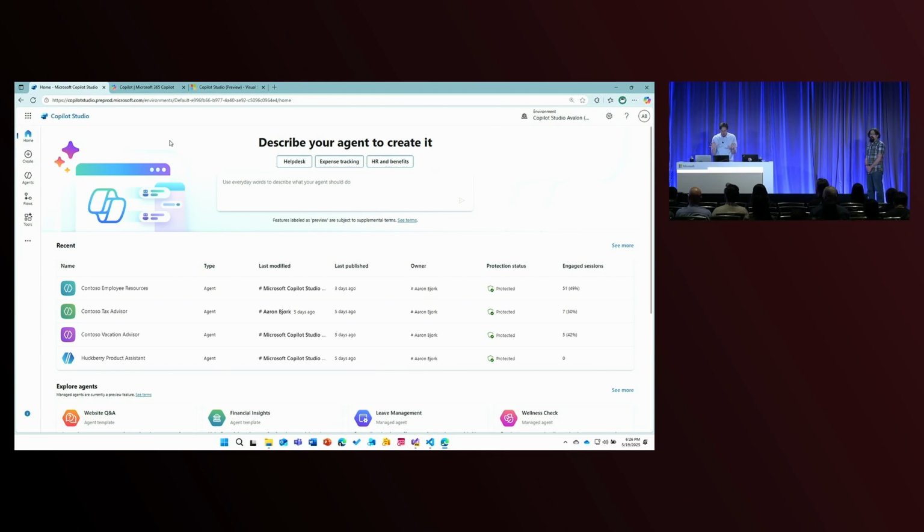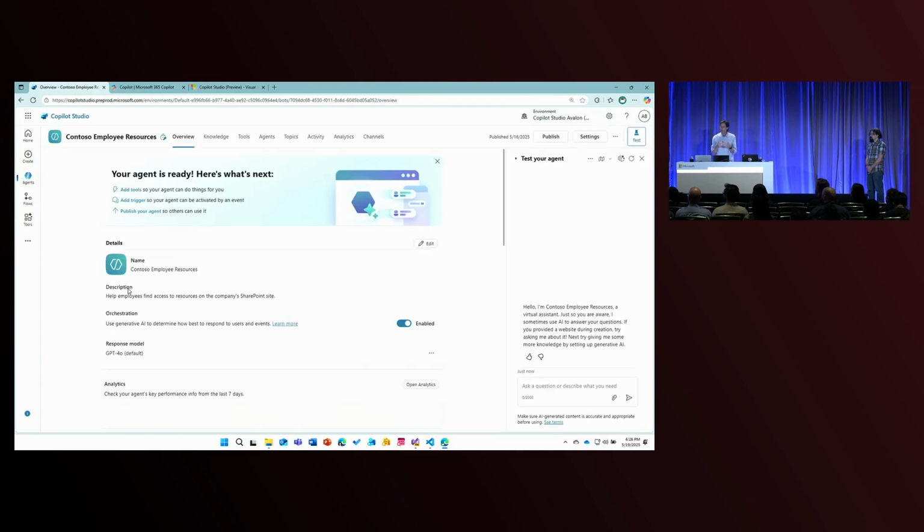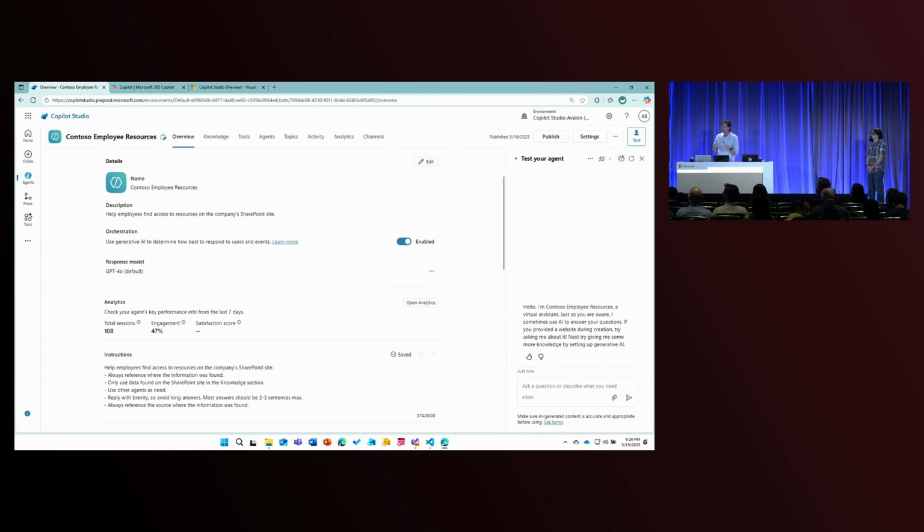First of all, this is what Copilot Studio looks like, and you'll see I have a whole bunch of agents here that I've built. I'm going to jump into one that I built just last week called Contoso Employee Resources, and we're going to get a little bit of a tour of this agent. This agent is really designed to help employees that are onboarding into a fictitious company called Contoso.